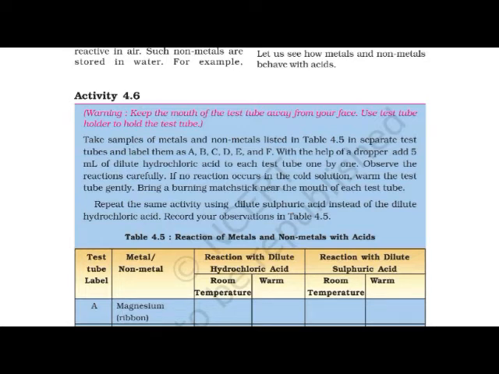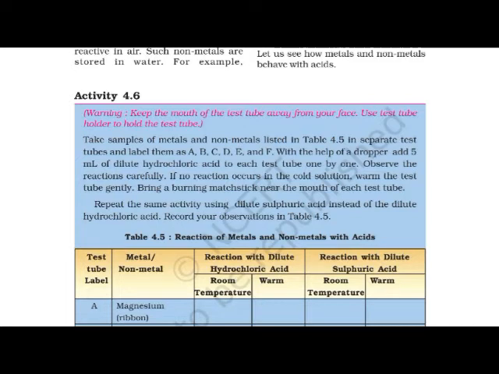Take samples of metals and non-metals listed in table 4.5 in separate test tubes and label them A, B, C, D, E and F. With the help of a dropper, add 5 ml of dilute hydrochloric acid to each test tube one by one. Observe the reactions carefully. If no reaction occurs in the cold solution, warm the test tube gently. Bring a burning matchstick near the mouth of each test tube.